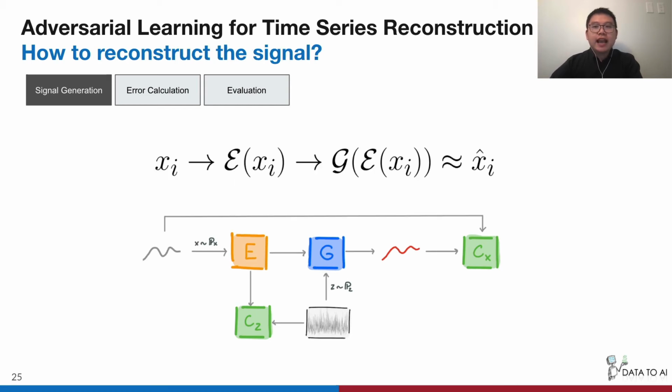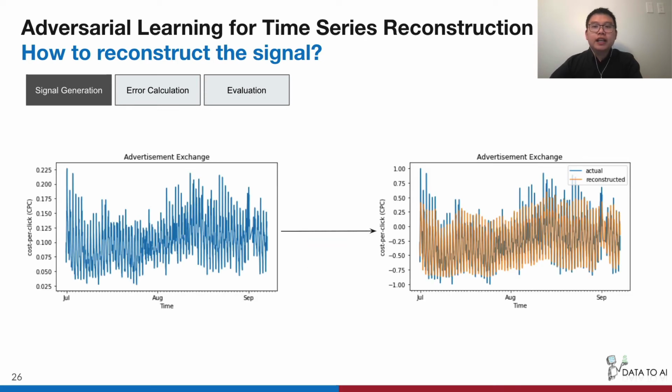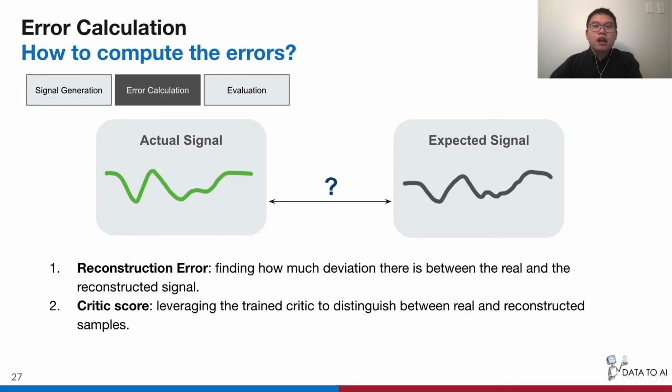So now we can use E and G to reconstruct time series. Here we show an example of the reconstructed time series. The blue line here is the actual time series, and the orange one is the reconstructed one. We now have the expected signals. Then the next question would be, how can we find the discrepancies between the real and the expected signal? We call this error calculation. Basically, we have two things that can be used here: reconstruction error and the critic score.